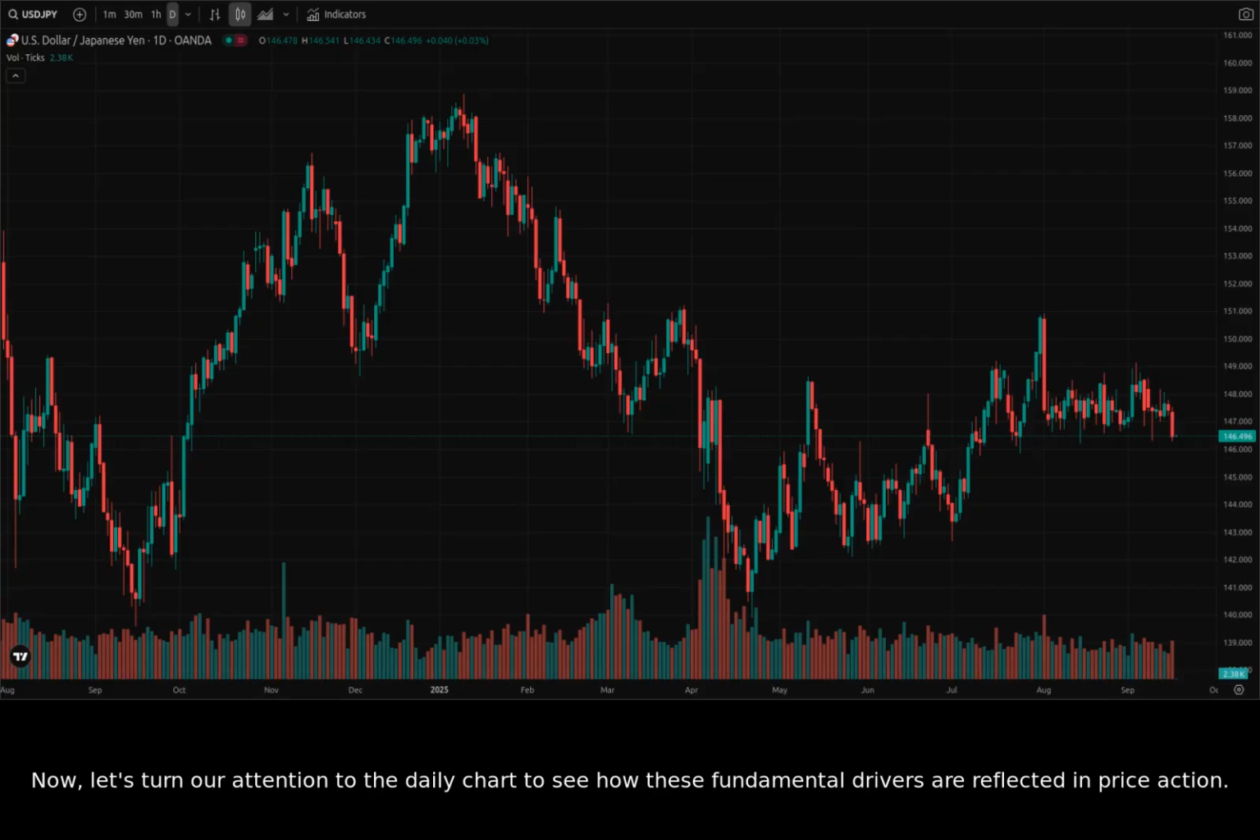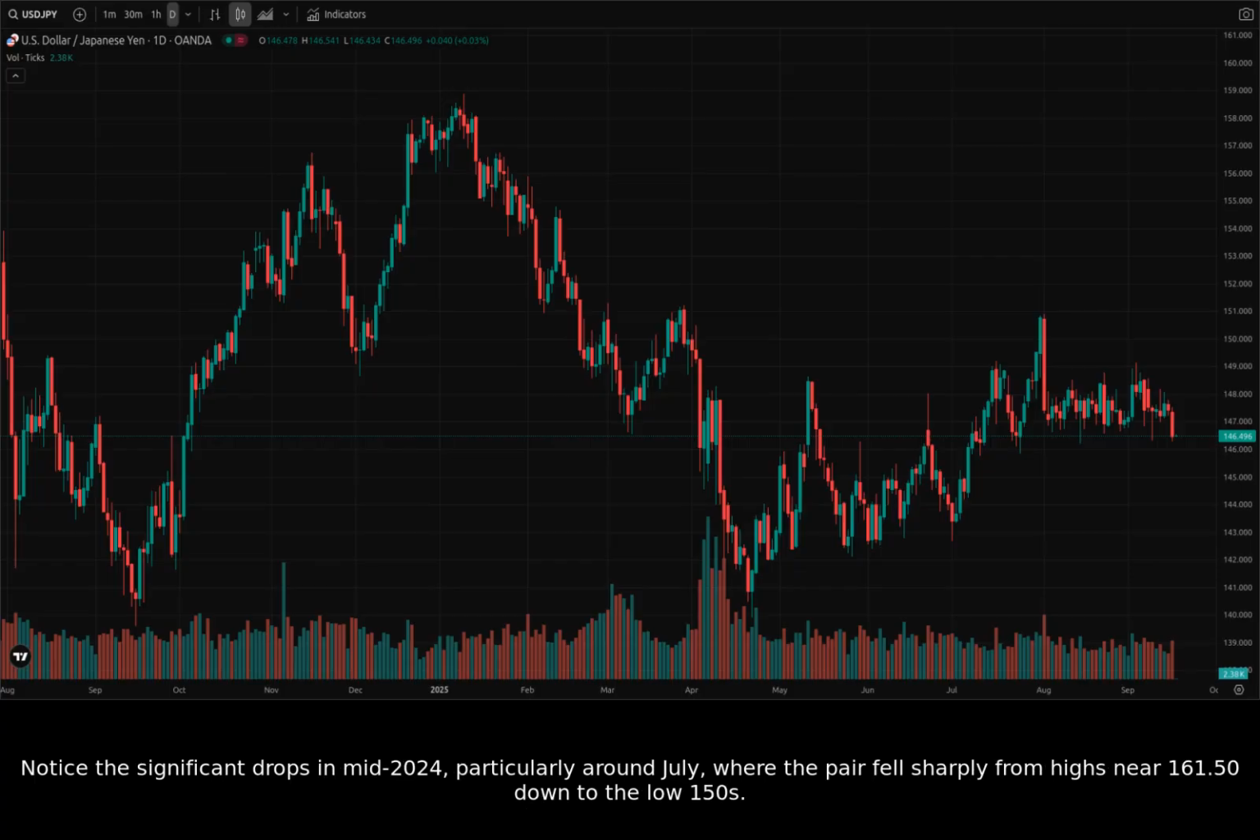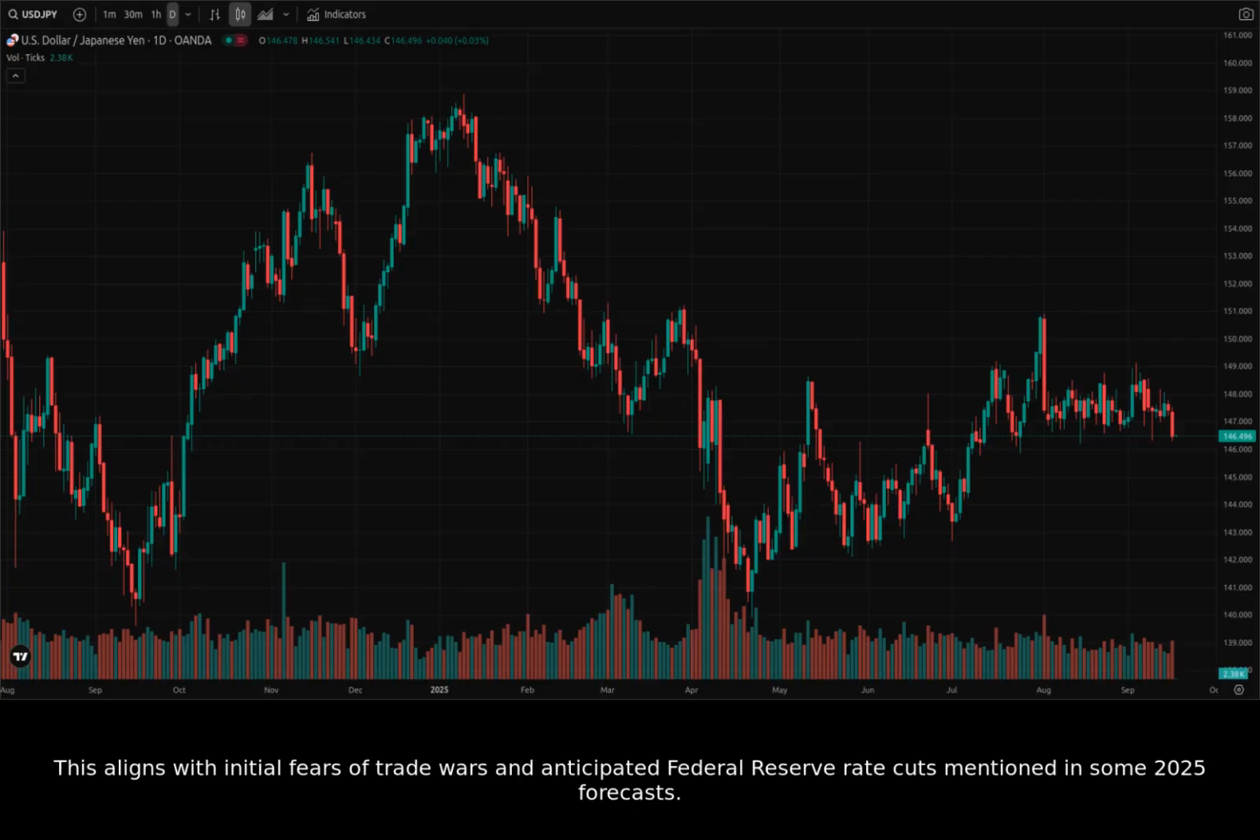Now, let's turn our attention to the daily chart to see how these fundamental drivers are reflected in price action. Looking at the daily candles from mid-2024 through today, we can observe a rather choppy but overall downward-sloping trend, especially after the peak seen earlier in the year. Notice the significant drops in mid-2024, particularly around July, where the pair fell sharply from highs near 161.50 down to the low 150s.